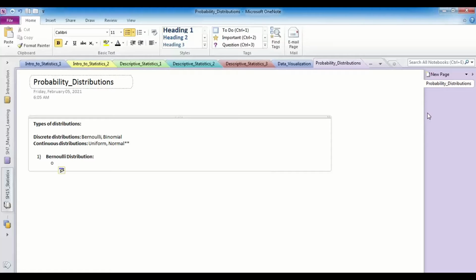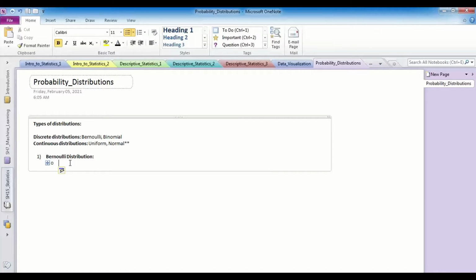Yes, sir, I remember. So it is the distribution mostly associated with the experiment which is having only two outcomes. Excellent. So guys, always remember the moment you're trying to deal with an experiment which has only two outcomes, it is always dealing with statistical experiments which will always have binary outcomes. So when we say binary, obviously it will be yes or no, success or failure, ones and zeros, etc.